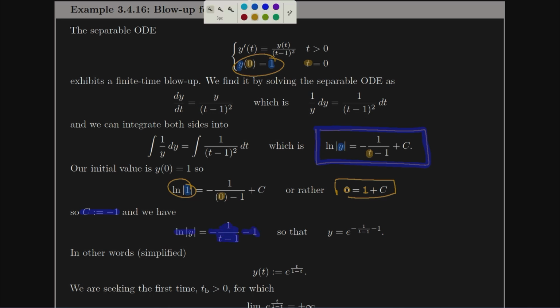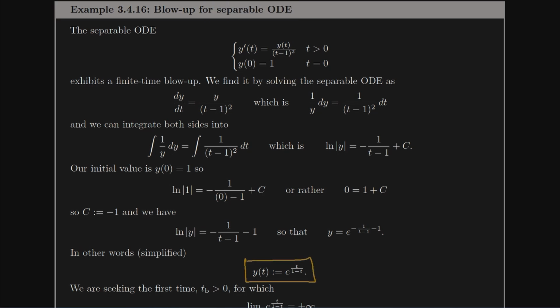That's going to give me that the solution is log y is negative 1 over t minus 1, minus 1. Or if I solve for y, the real solution, taking the exponential of both sides, e to the negative 1 over t minus 1, minus 1. If I want to perform a little bit of simplification in this numerator here, I can go through the common denominator process. That ends up with e to the t over 1 minus t. So here my solution is going to be e to the t over 1 minus t.